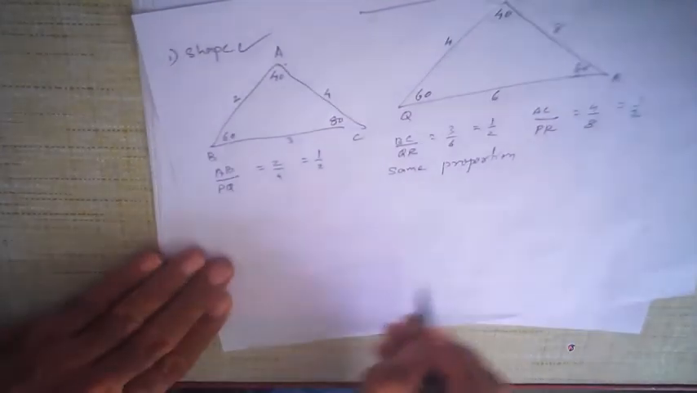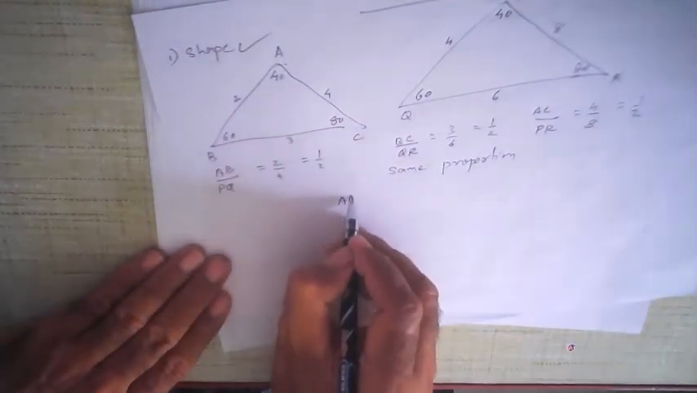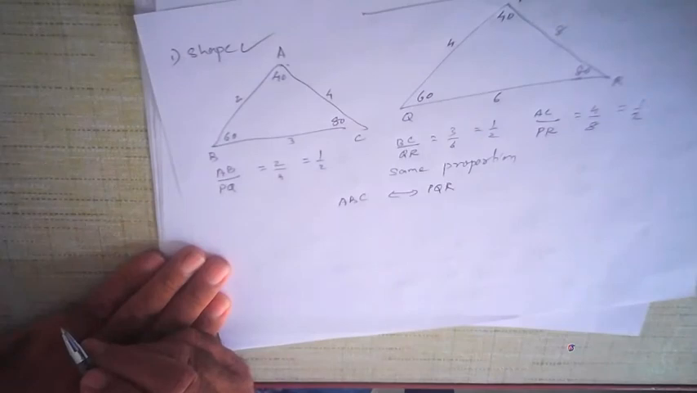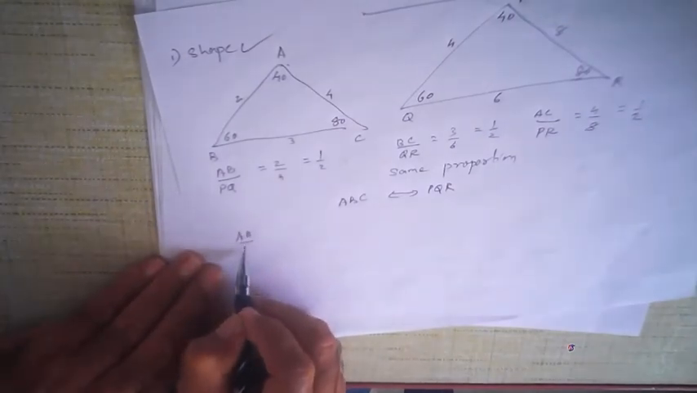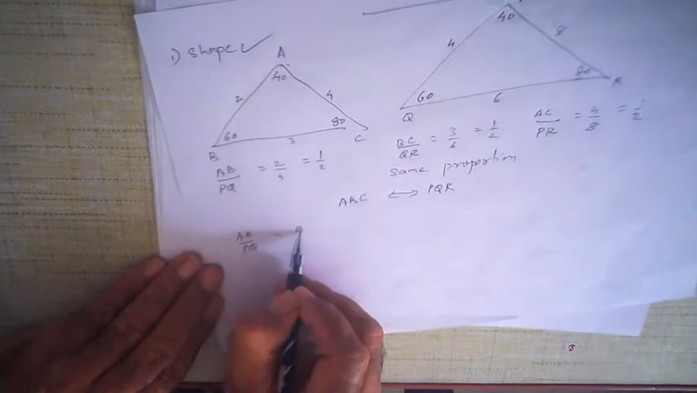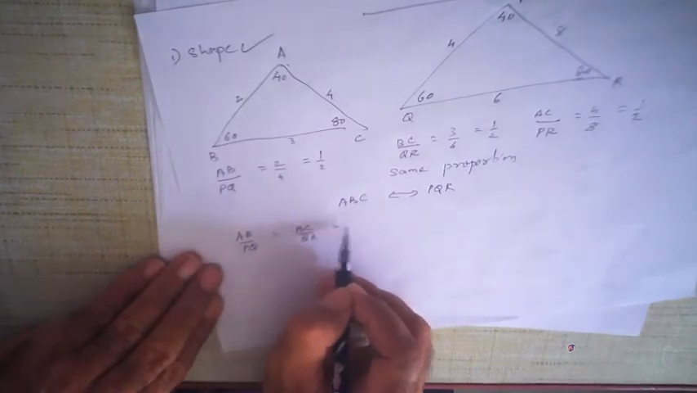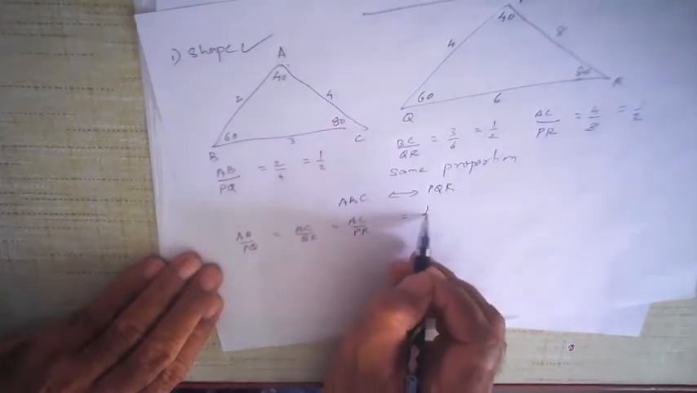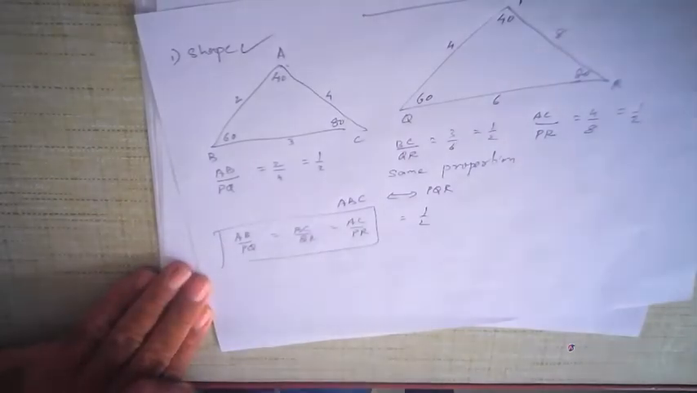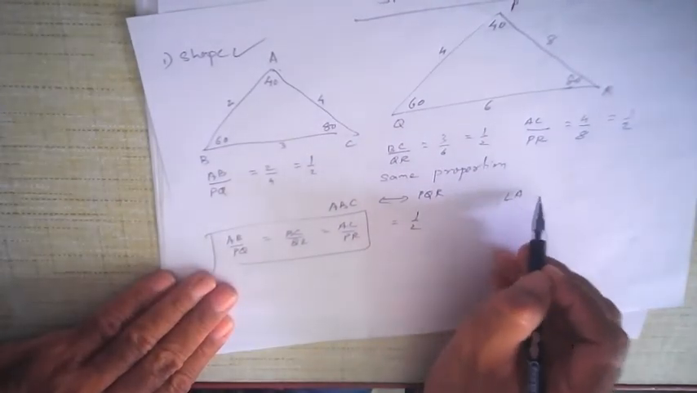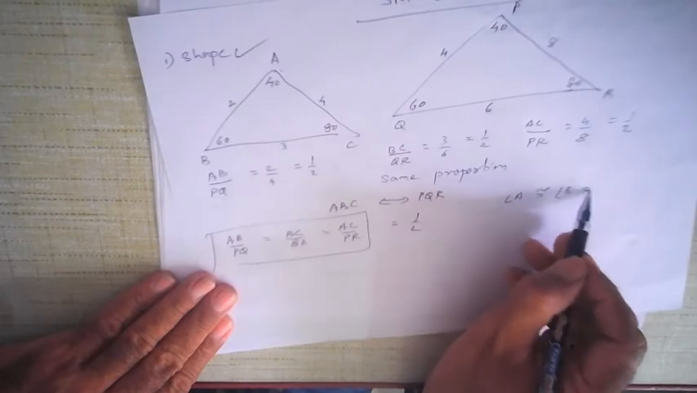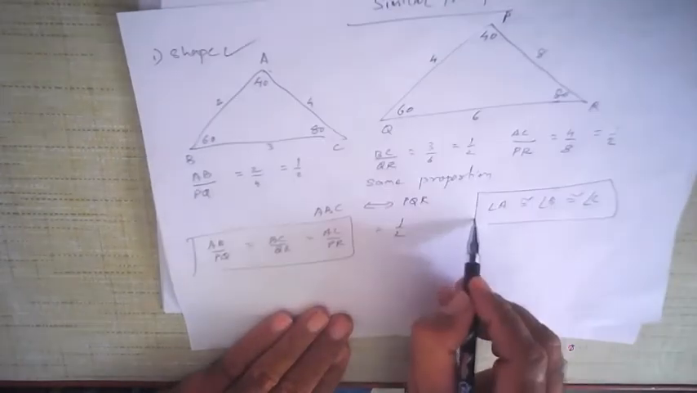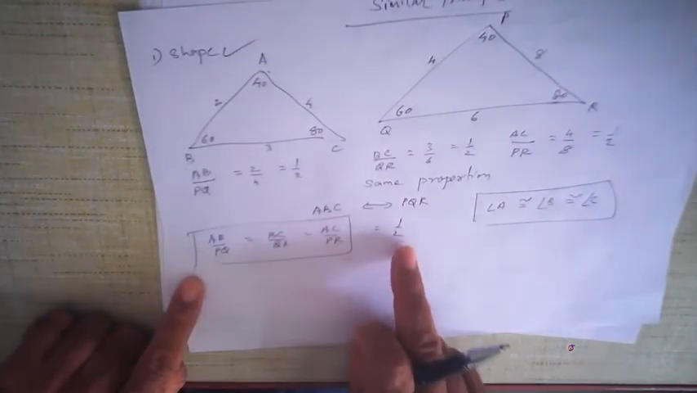If we examine this correspondence, ABC corresponds to PQR, we find that AB upon PQ is equal to BC upon QR is equal to CA upon PR, and that is equal to half. They are in the same proportion. And we also find that angle A is congruent to angle P, angle B to angle Q, and angle C to angle R. The corresponding angles are congruent and the corresponding sides are in the same proportion.